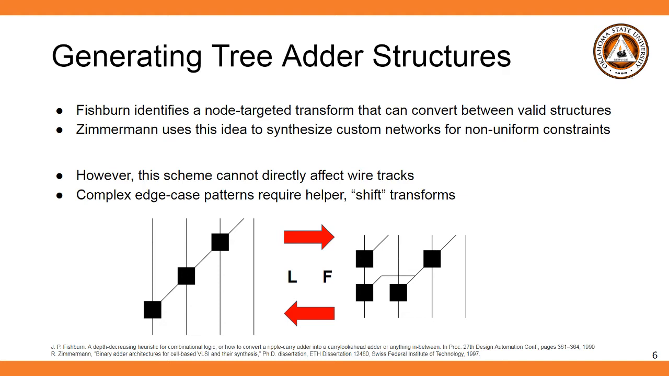Fishburne identifies a no-target transform that converts between valid structures. Zimmerman expands on this idea to synthesize flexible networks for custom performance and arrival time constraints. However, their scheme cannot directly affect wire tracks. Furthermore, it contains complex edge case patterns that can only be resolved through helper transforms.